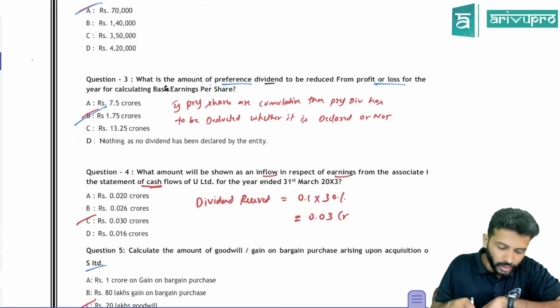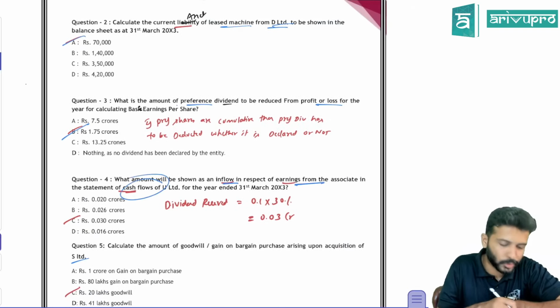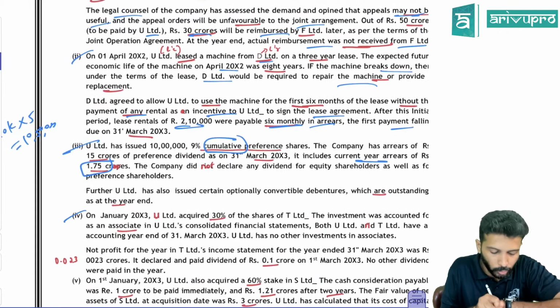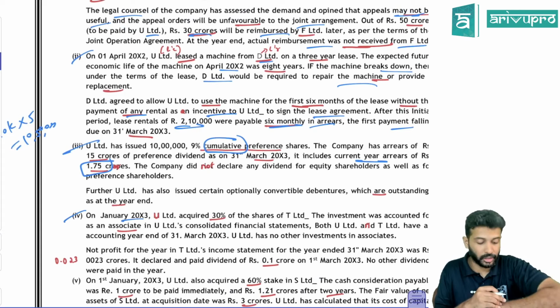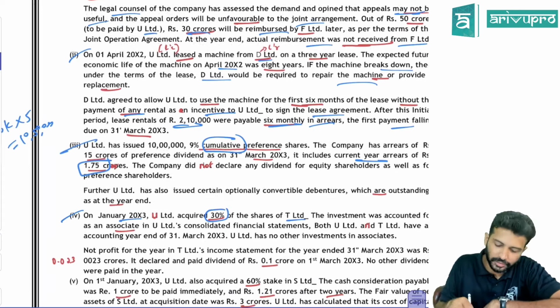That's about it. Then they're asking what will be shown as an inflow in respect of earnings from associate for the cash flow statement. Okay, next they have given some data for a cash flow statement, I think. Point number 4 we'll read. On January 20x3, U Limited acquired 30% shares in T Limited. So T is our associate.